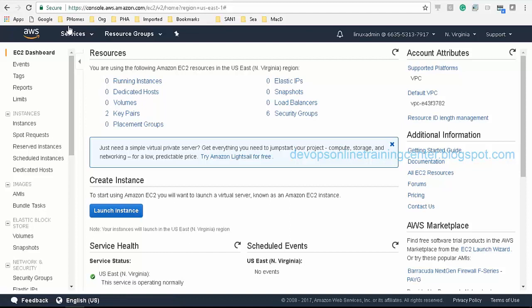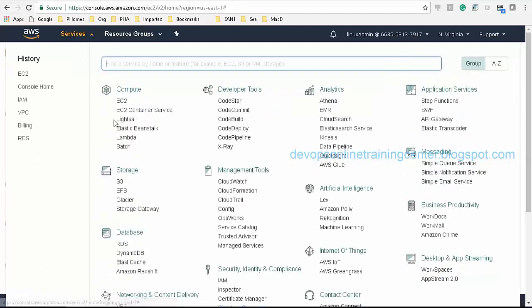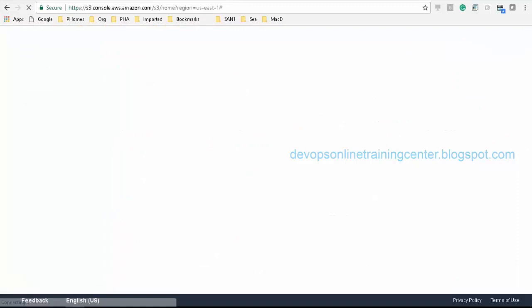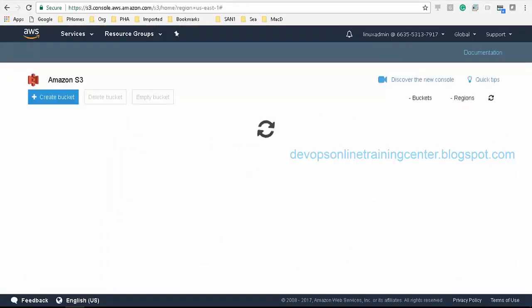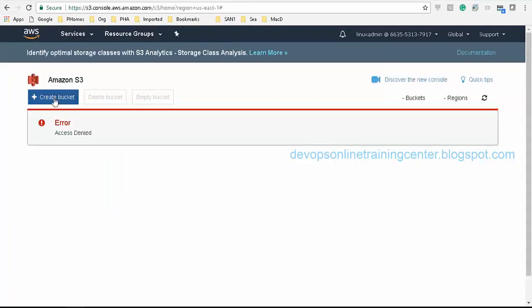Now let us say I will go to some other service. I'll go to S3. This is related to storage. We have not yet covered it, but I'll just go to S3 and say I want to create a bucket. What is the error it's saying? Access denied. So as a Linux admin, I can only access EC2. I cannot go to S3 and create a bucket.